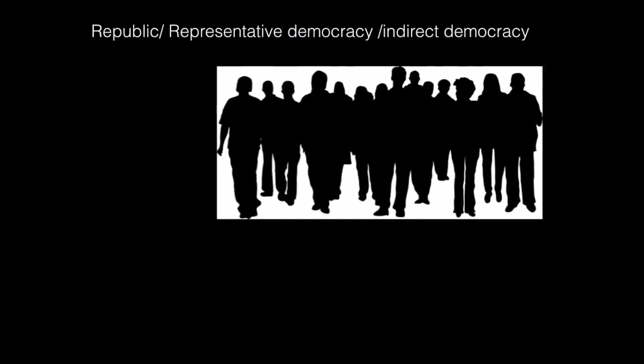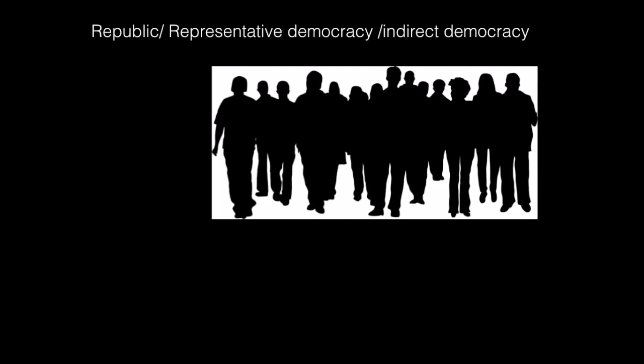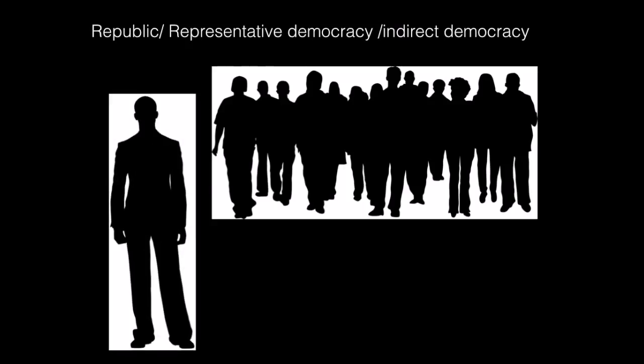So a republic protects individual rights in three ways. One, it's going to follow written laws, which we've already looked at in the Constitution. But a republic is also not a direct democracy. It's what's called a representative or an indirect democracy. In a pure democracy, every citizen is voting. But in a republic, the people do not vote directly on laws. Instead, the people vote for a person, and that person represents them.